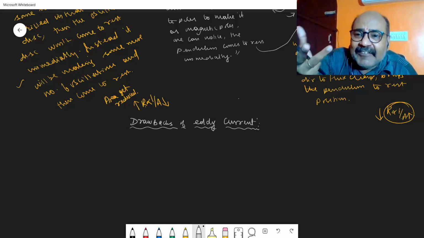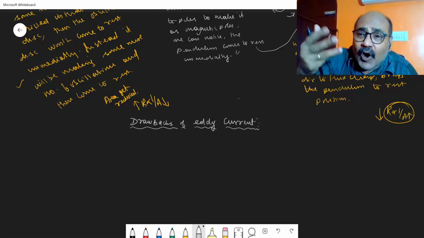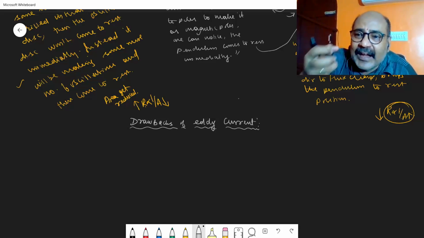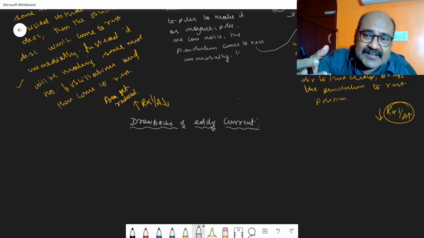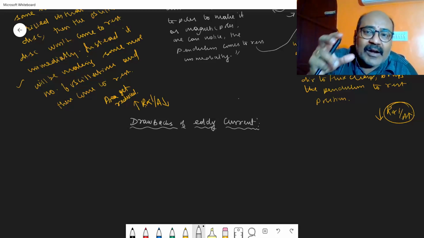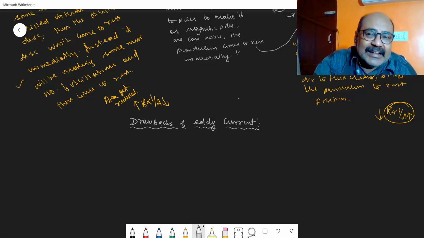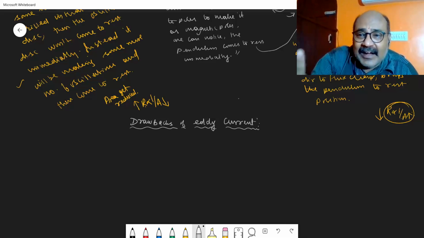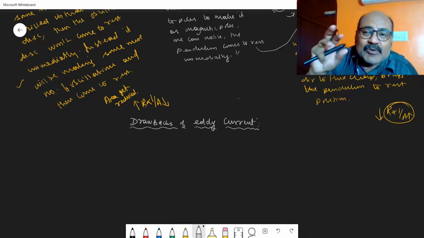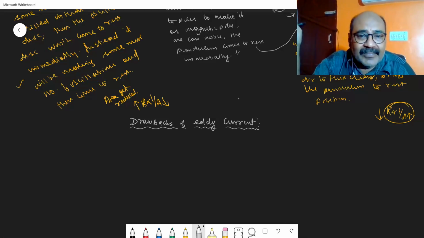They do not have a definite path or a loop to flow. So the EMF or the current that was induced in the form of concentric circles in that solid block or solid disk will be given out in the form of heat energy. So the formation of eddy current is a loss of energy due to heat. Some amount of energy is being lost.